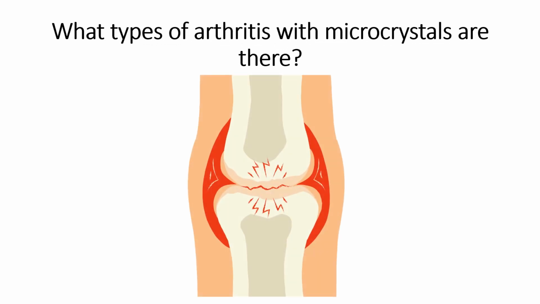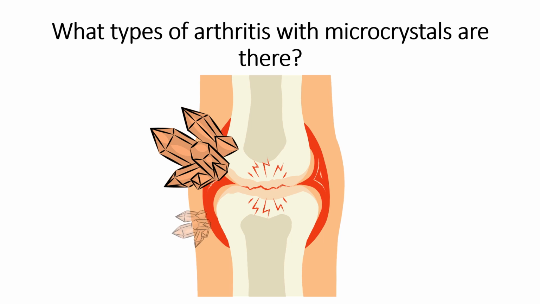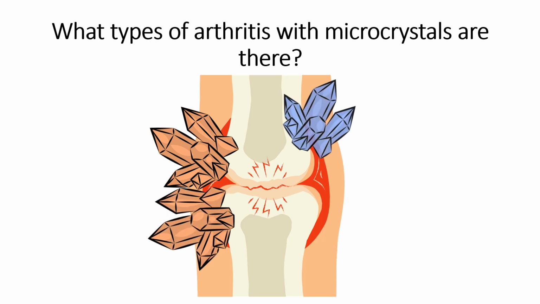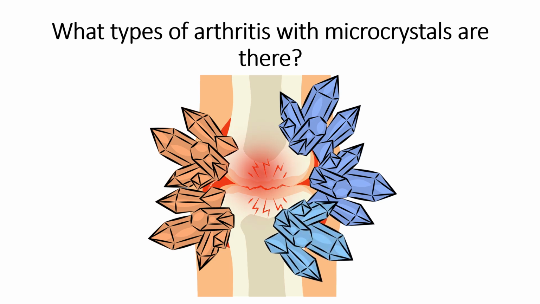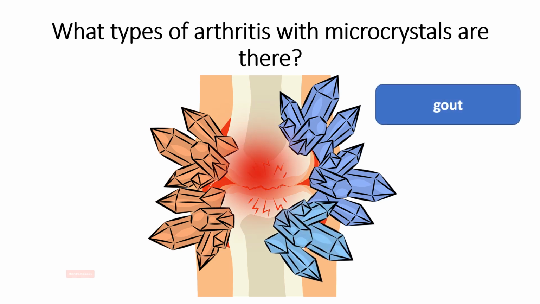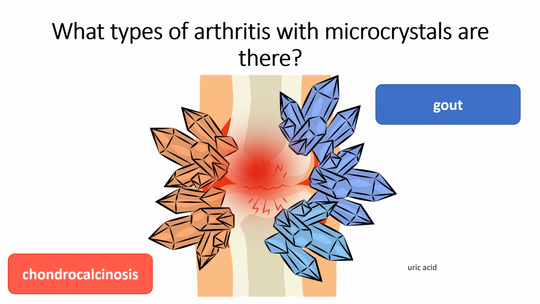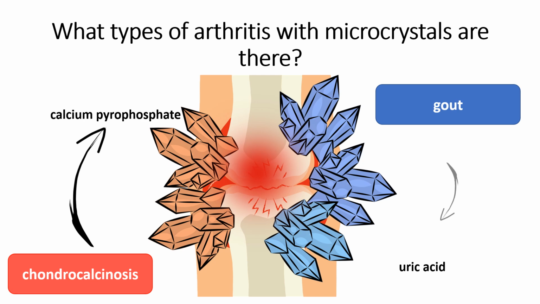Arthritis with microcrystals occurs when microcrystals are present in the joint, causing inflammation. Depending on the nature of a microcrystal, arthritis may vary. The most common of these diseases are gout, which occurs due to the presence of uric acid crystals, and chondrocalcinosis, which is caused by calcium pyrophosphate crystals.